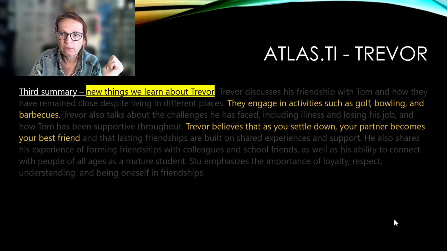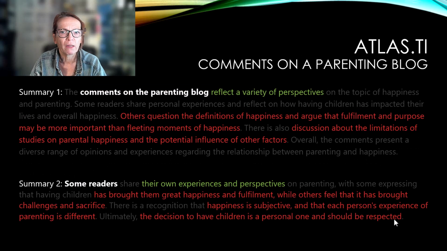That wasn't in the other two summaries at all. And he also says that when you have a partner and you settle down, then your partner becomes your best friend. So we also don't learn that in the other summaries. I would say these are all important aspects, and it would be nice to have one summary that touches on all points in the interview.